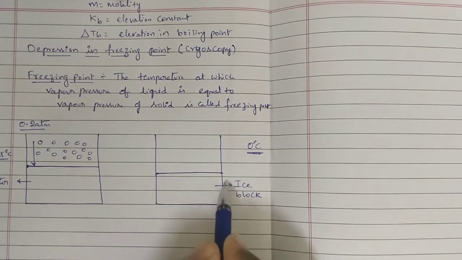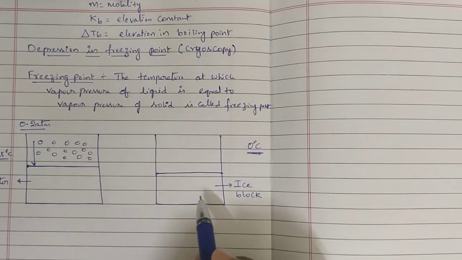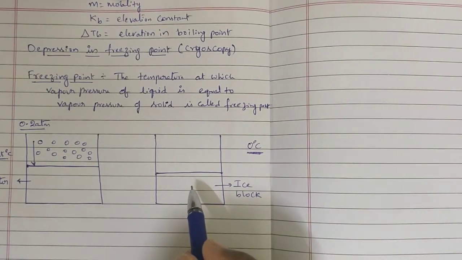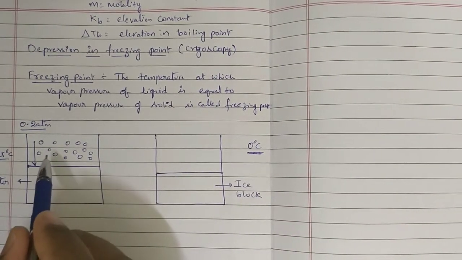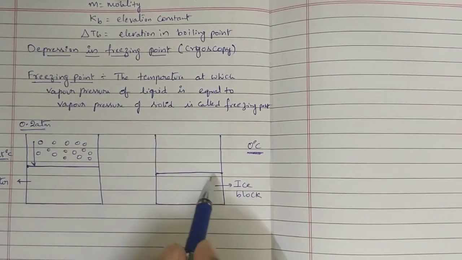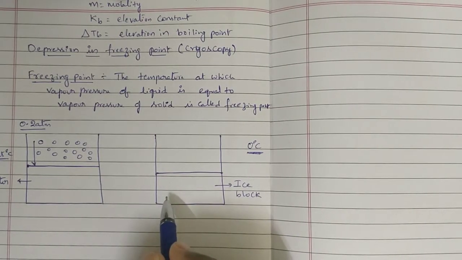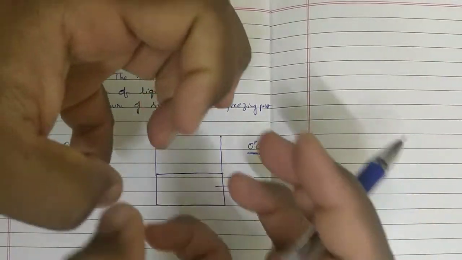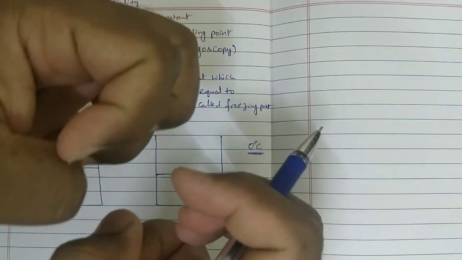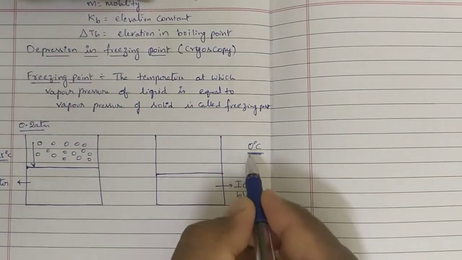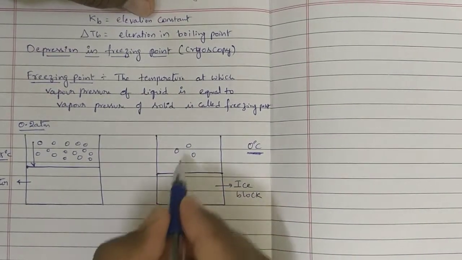Now coming to this ice block. This ice block also, after taking into beaker, slowly surface molecules, they will get some energy from surroundings and they will be converted to gaseous state. But in water, they converted 15 molecules. Like that here, that many molecules will not be converted because in ice, the intermolecular forces are strong. Because solid means they are very closely packed with each other. Intermolecular forces are high. So they cannot be converted to gaseous state easily. That's why at the same time, this is at lower temperature, only 3 molecules are present in gaseous state.